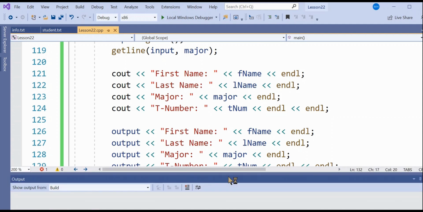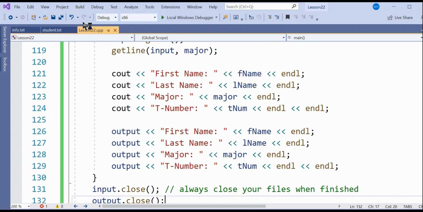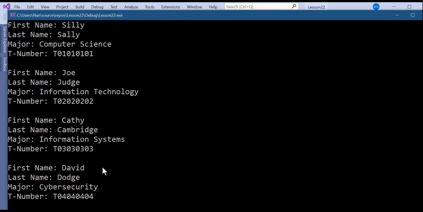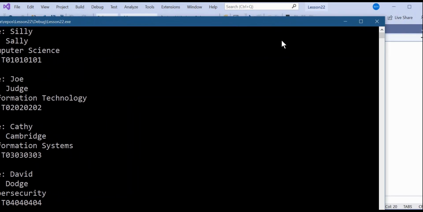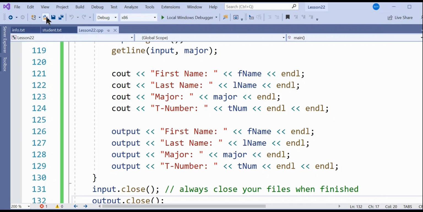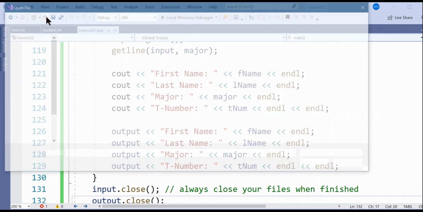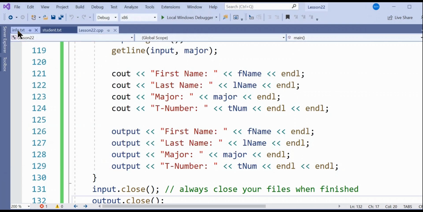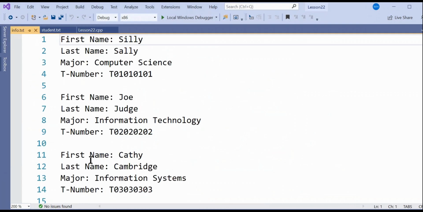All right, so now we're going to debug it. Here we go, and here they are. First name Silly, last name Sally, computer science, and a T number, etc. Notice how we could rearrange it and make it look nice. This is what is on the screen. But I also created a file. If I go in this folder right here and look, the file was called info.txt, and I have already opened that. So if I open it here they are in the file.